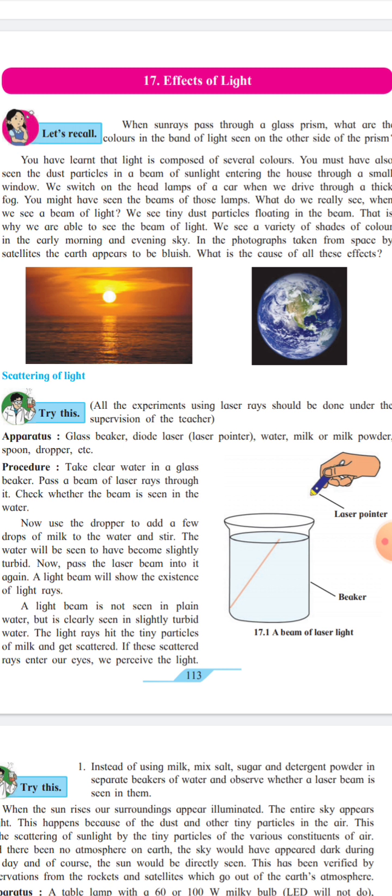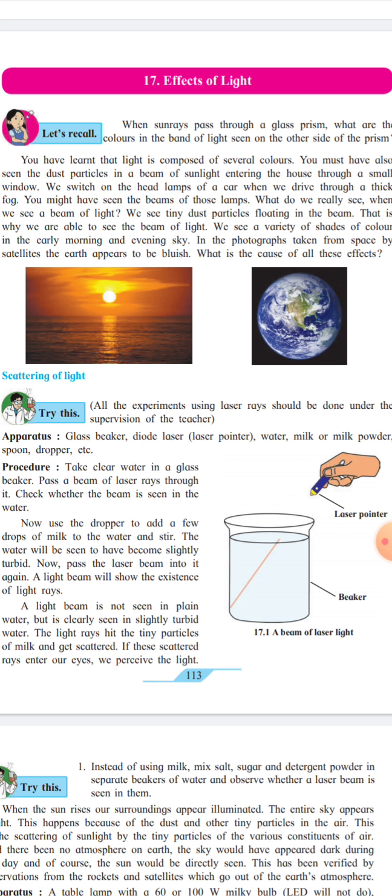Already you had seen the rainbow. Have you observed that sometimes rainbows are seen in the sky? You had learned that light is composed of 7 colors. You might have also seen dust particles in the beam of sunlight entering the house through a small window. Have you observed it?